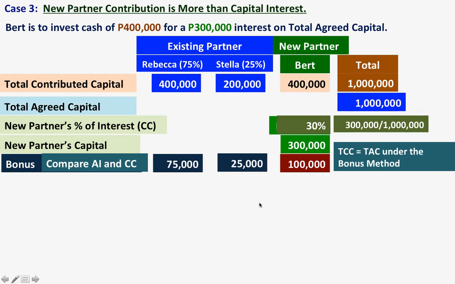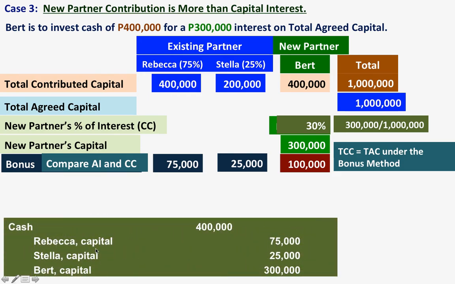So now we can record the investment made by Bert. We will receive cash of 400,000: debit cash, and credit additional capital for Rebecca of 75,000, additional capital of 25,000 for Stella, and Bert's capital of 300,000. So this will be the entry to record the investment in the partnership by Bert.